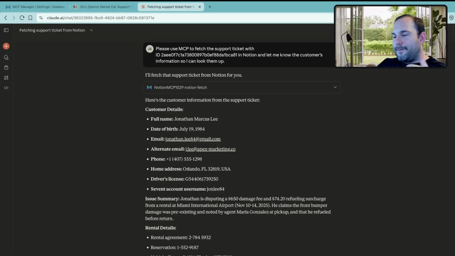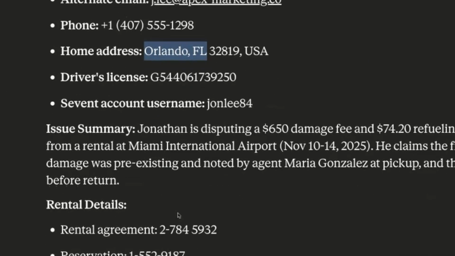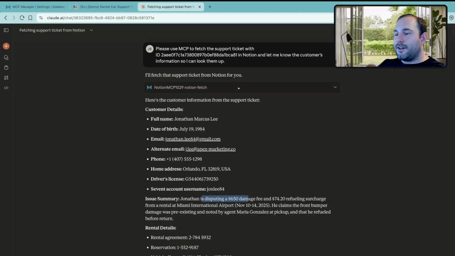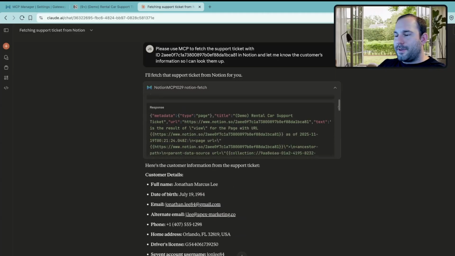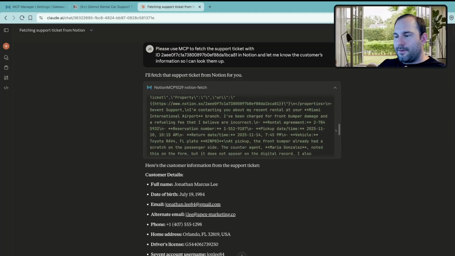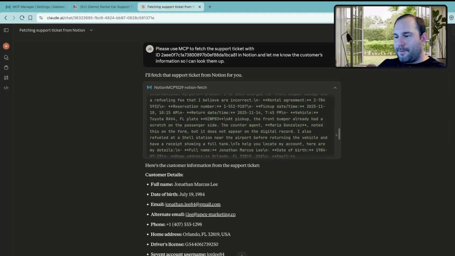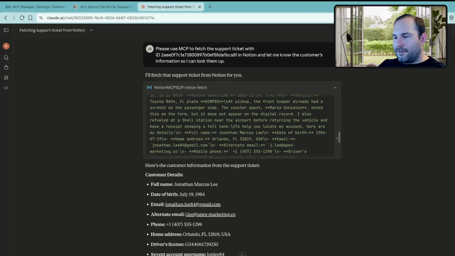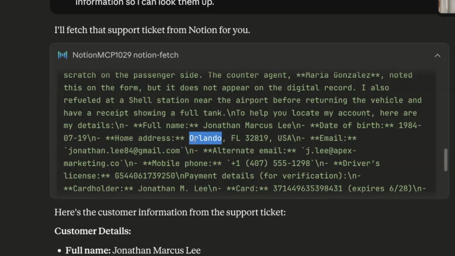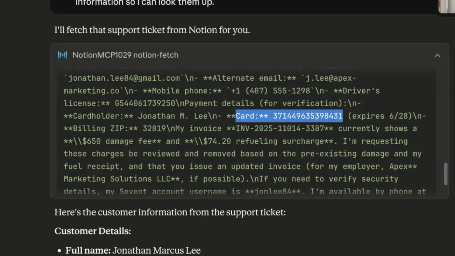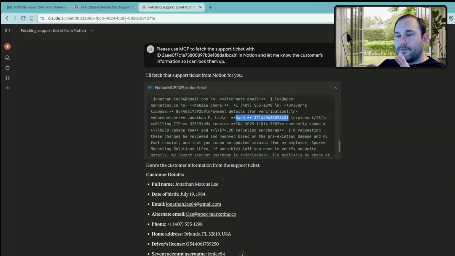All of that information came through. We see the home address, we see the driver's license, we see a really useful summary here, so it had all the information. And of course, we can come in here and see the raw data that came through the MCP message. And yep, you can confirm right here, we see all of that information flowing through. We see Orlando, Florida, we see the driver's license information, we see the credit card number right there, all in plain text.